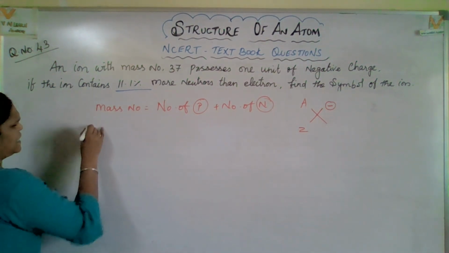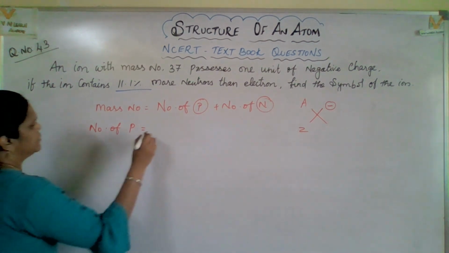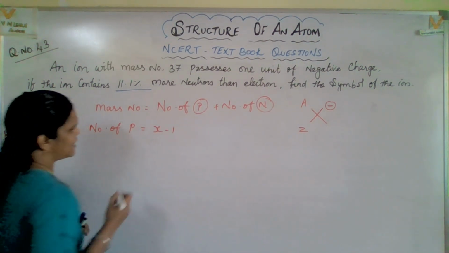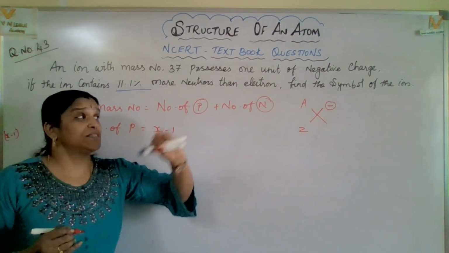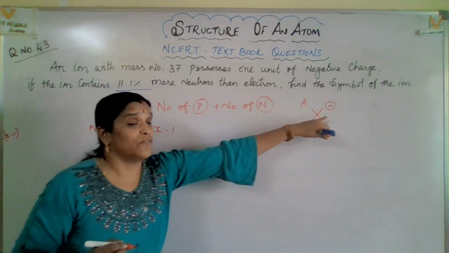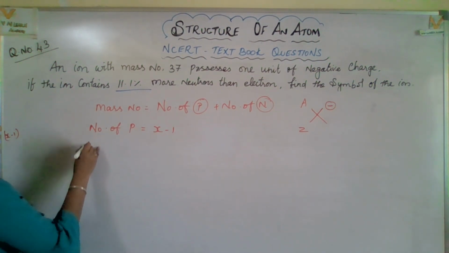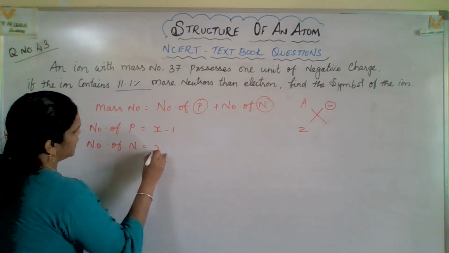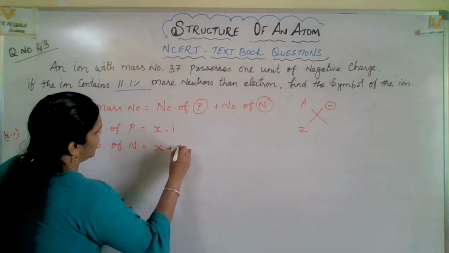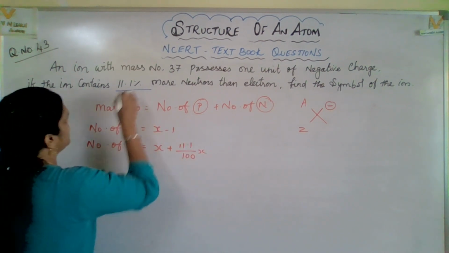So that means let the number of electrons be x, so the number of protons equals x minus 1. Because here 1 electron is higher by 1 unit, so x minus 1. And the number of neutrons will be x plus 11.1 divided by 100 x.